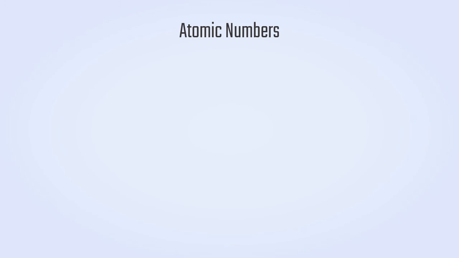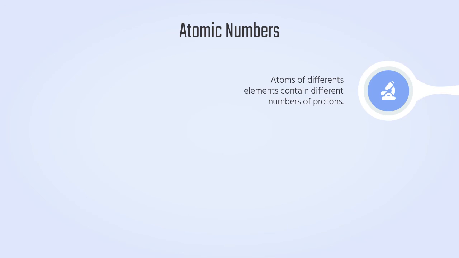But atomic numbers, this is very, very important. Atoms of different elements contain different numbers of protons. Each element, each type of atom, is very, very specific with the number of protons that it has.